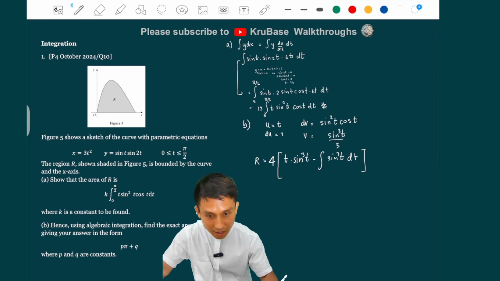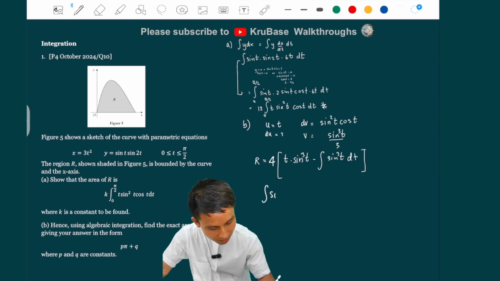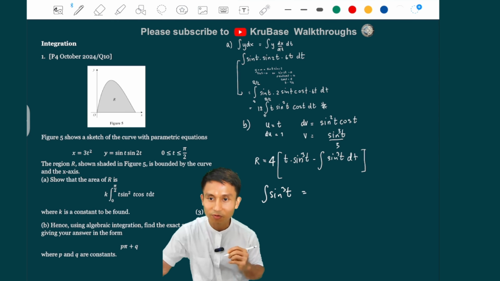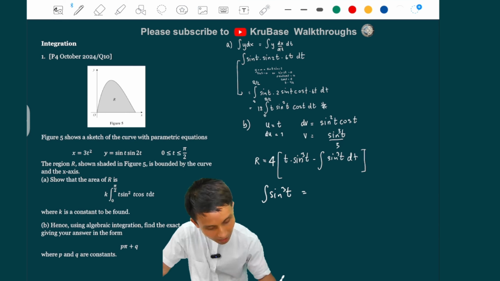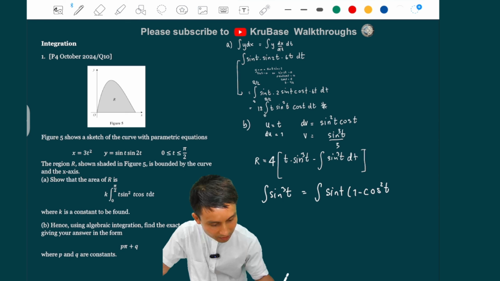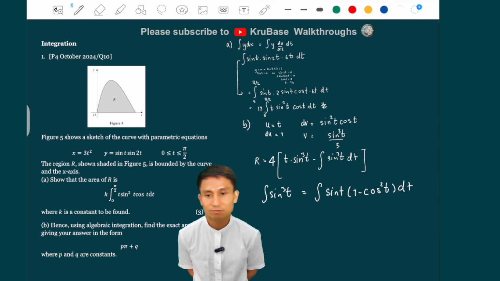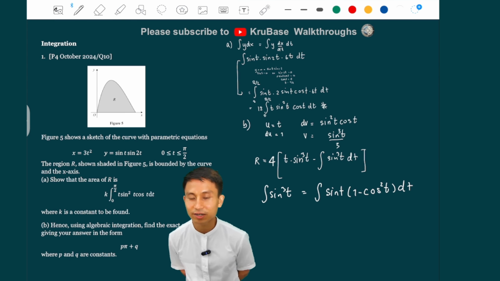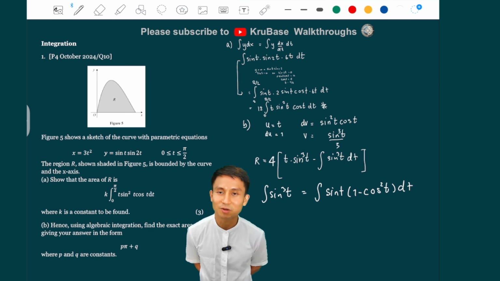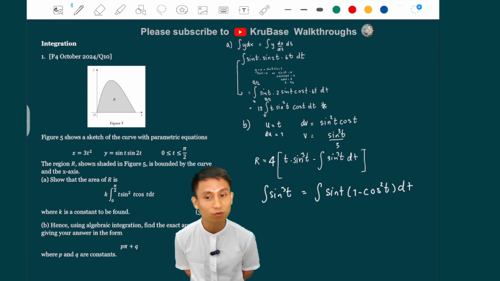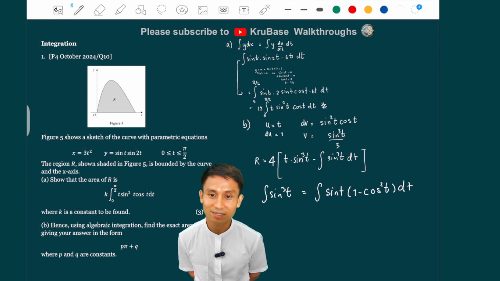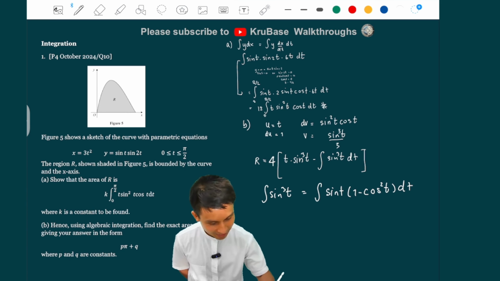So we are now caring about the integral of sine cubed t. Let's do that separately. How about I split into sine t and 1 minus cos squared t, dt? Just for ease of integration, because we can't really integrate sine cubed directly. And if you think you can do sine to the 4 over 4, nope, that's going to be wrong. Don't do that.